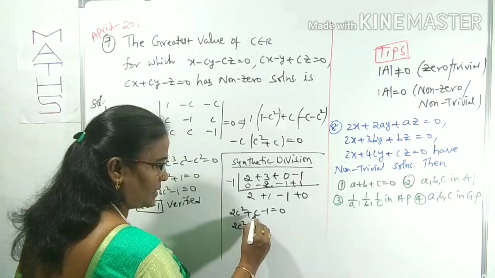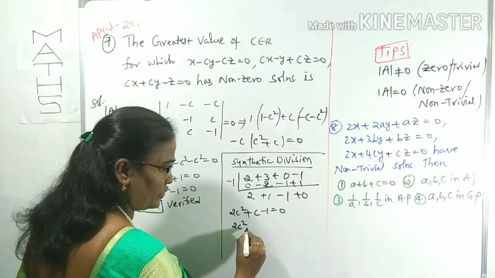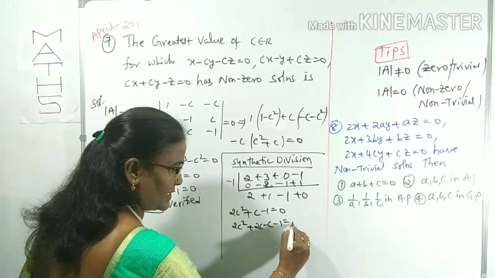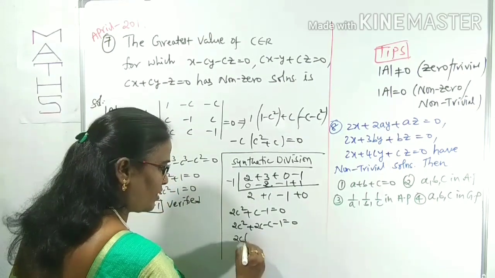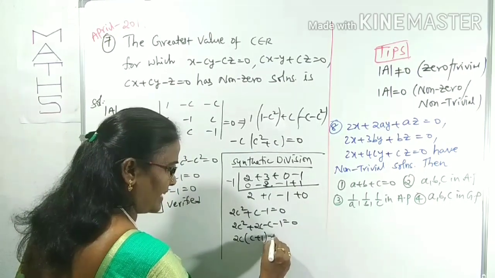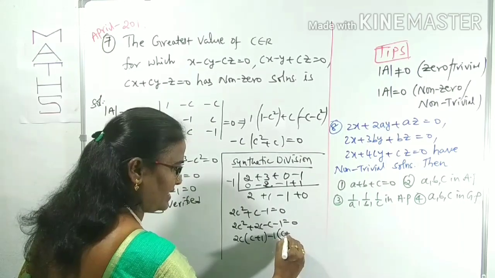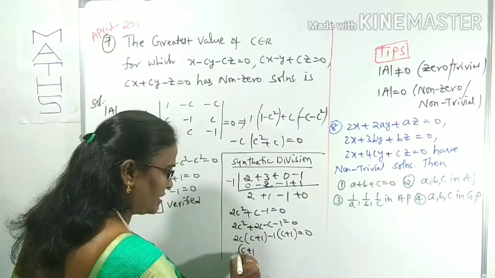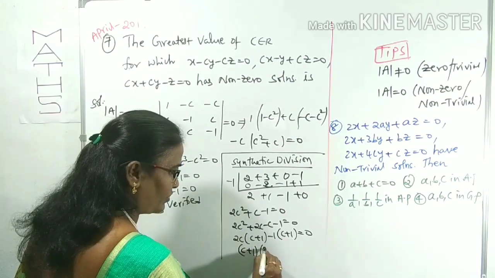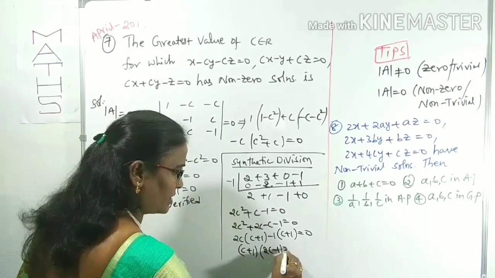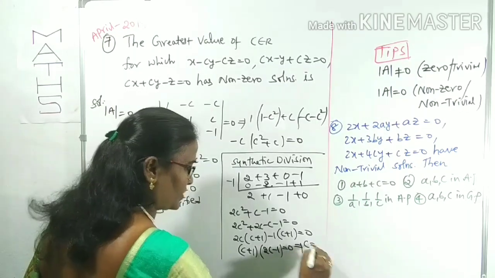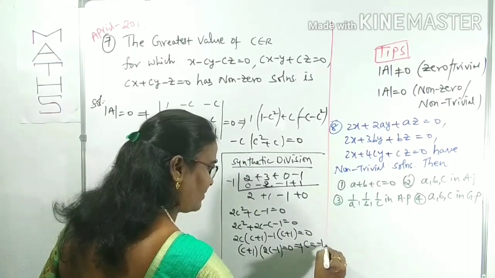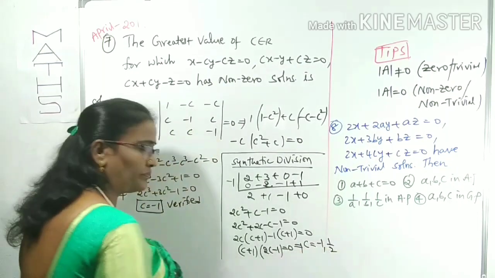2C square plus C: we want 2 into 1, that is 2. 2C with the minus C we can add. Already minus 1 is there. Now take 2C common from the first two terms, and C plus 1 is left over. From the last terms, minus 1 is common, and C plus 1 is left over. From these two, C plus 1 is common. What will be left over? 2C minus 1 is equal to 0. We got the C values: one of the values is minus 1, another value is 1 by 2.